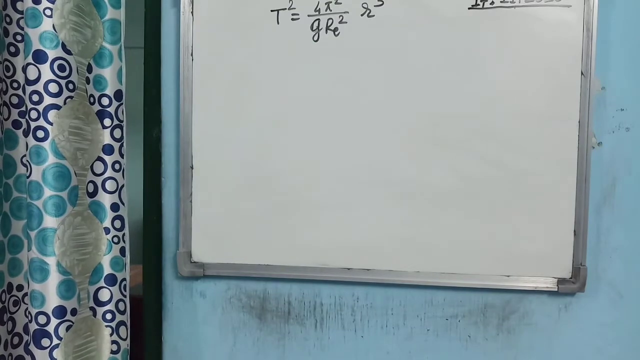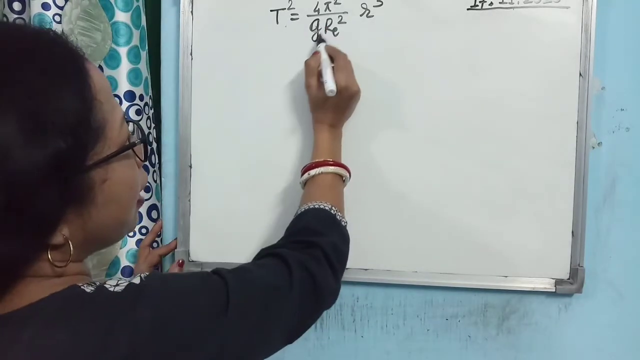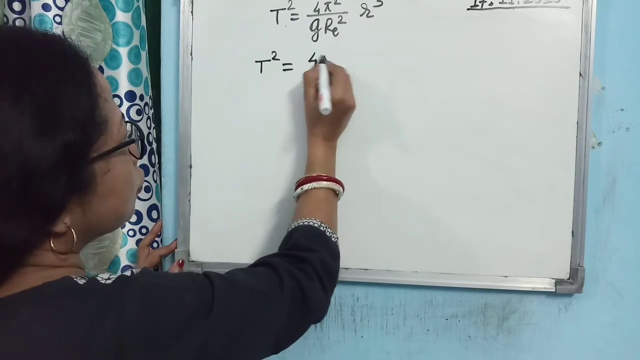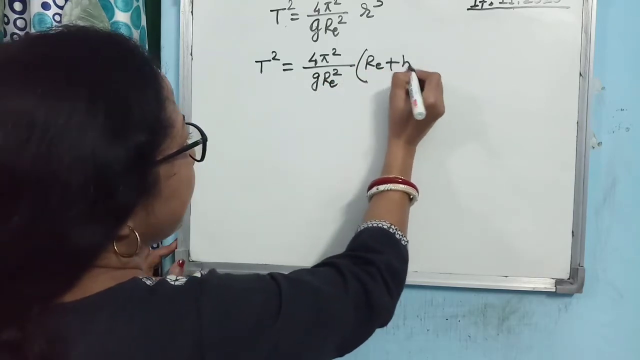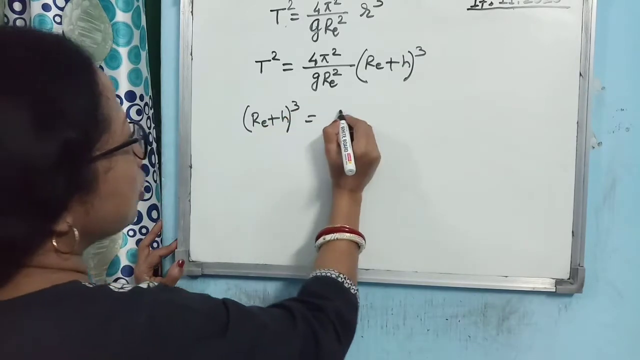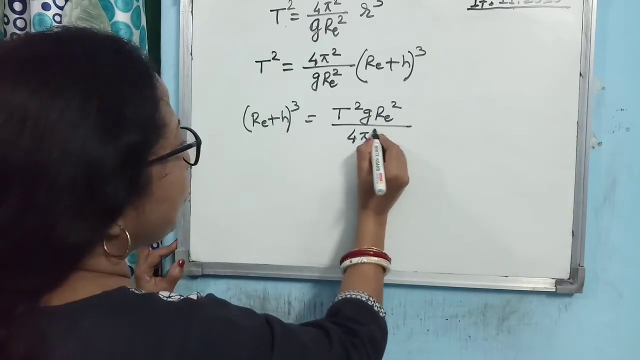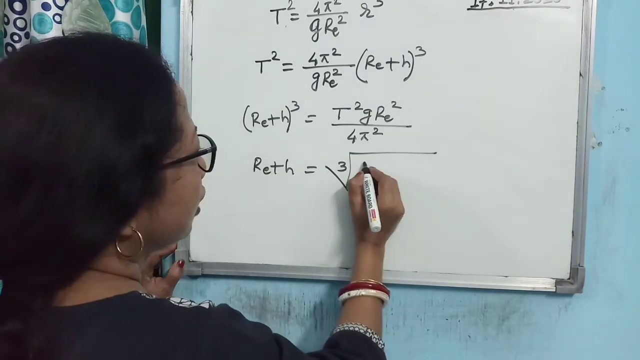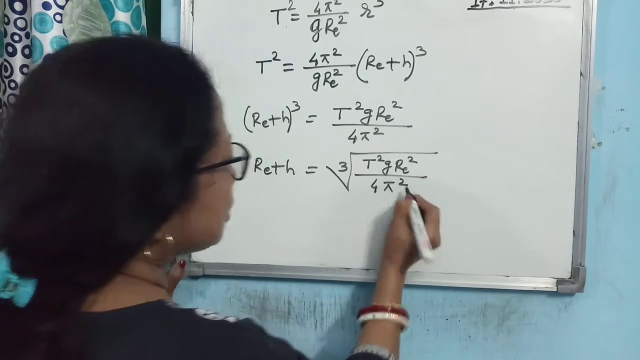Now if we go back to the relation, as I said, it is easy to remember also for the square of the time period. T square is given by 4 pi square upon G R_E square into r cube. So you can write it like this: T square is 4 pi square upon G R_E square into (R_E plus h) whole cube. So you see what you are getting. (R_E plus h) whole cube is equal to T square G R_E square divided by 4 pi square. So what is R_E plus h? It is the cube root of T square G R_E square divided by 4 pi square.